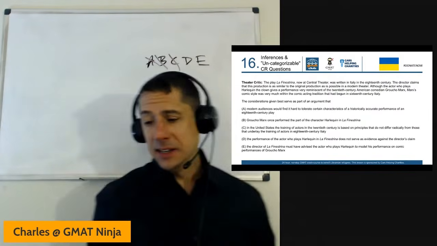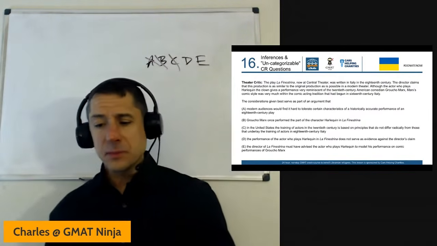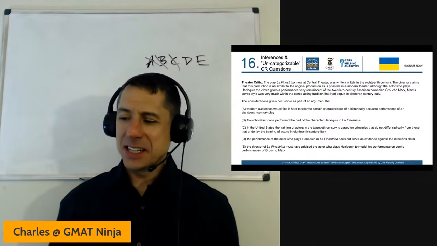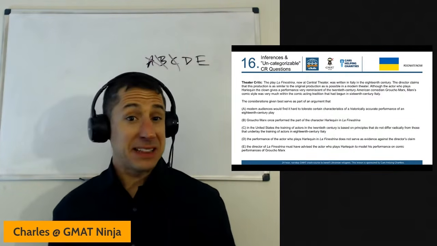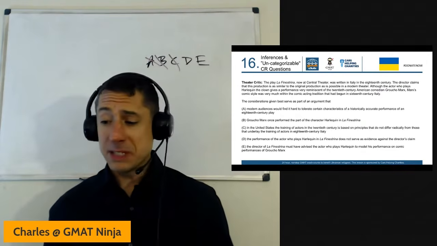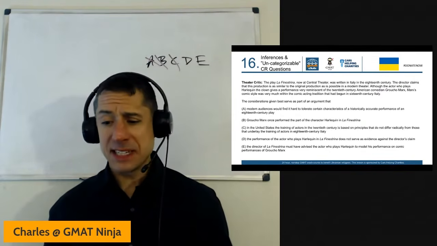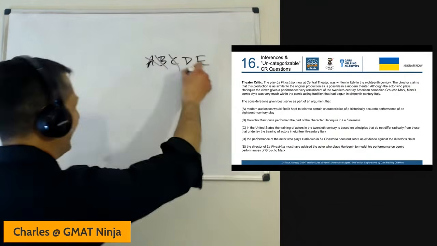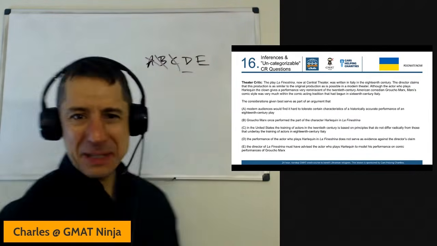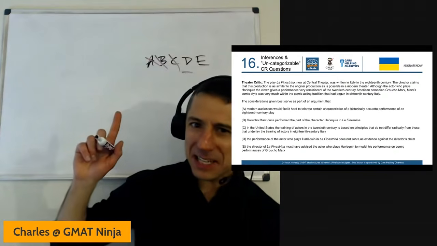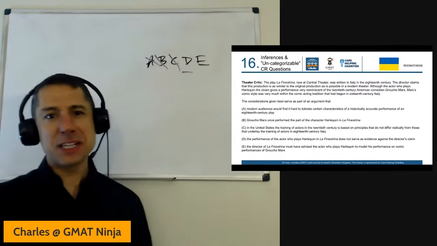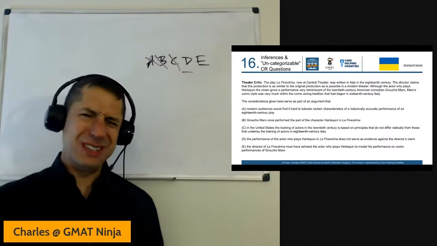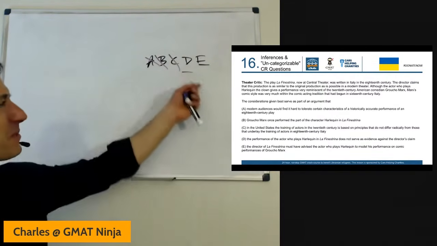That's not it. D, the performance of the actor who plays Harlequin in La Finestra does not serve as evidence against the director's claim. I hate this. What does that even mean? Does not serve as evidence against the director's claim. I don't know. I'm going to keep it. And I'm doing that a little bit tongue in cheek, but not really. This is actually, I think, what I would do if I ran into this question for the first time on a test, never seen it before. I'm just kind of looking at D going, what? So I'm going to keep it in.